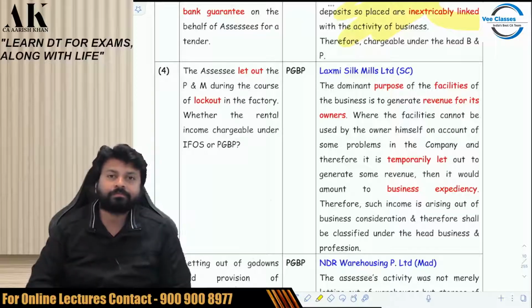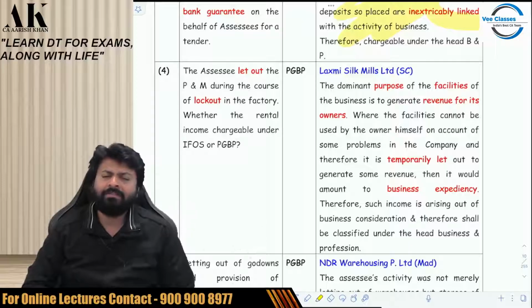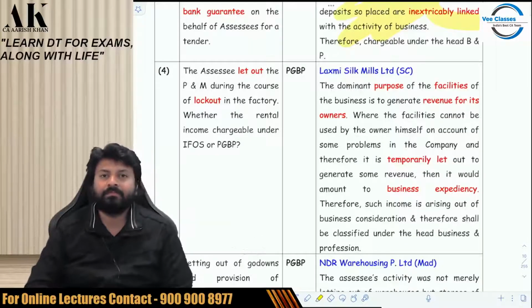The answer is no. Listen carefully to this issue now. I have a factory. Now that factory, I was doing some production over there, and there was some lockout in my factory. There was some strike in my factory. And because of the strike, my factory is closed down now, is locked out. And I know that it will be locked out for the next 3-4 months at least. So what I thought, I applied my business mind. I know that this matter is not going to be resolved in next 3-4 months. So what I did is,